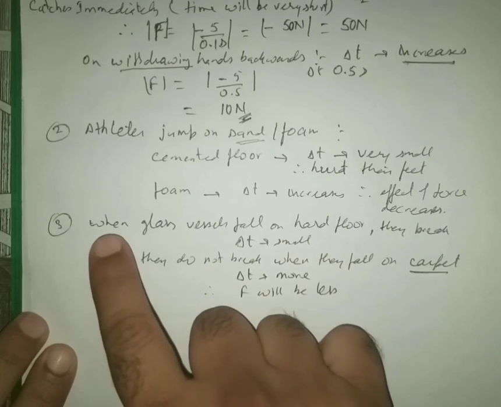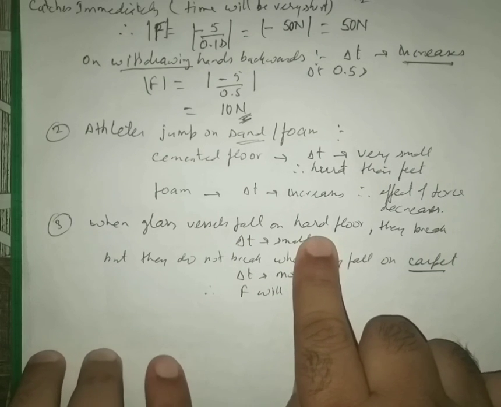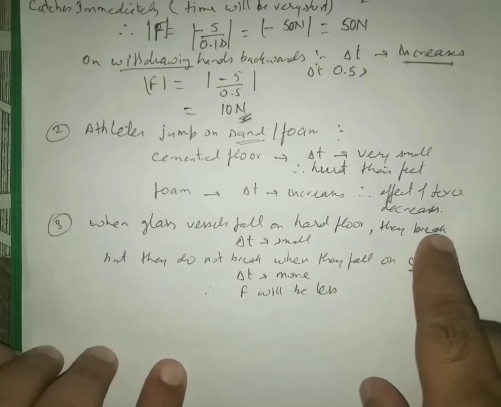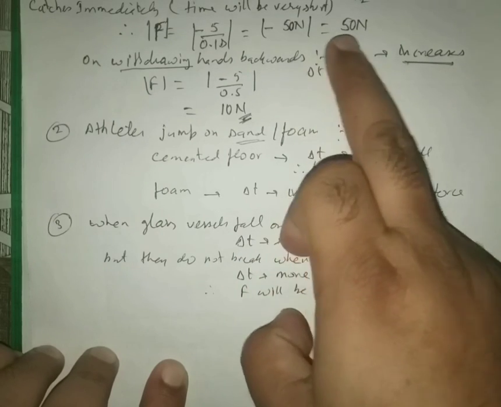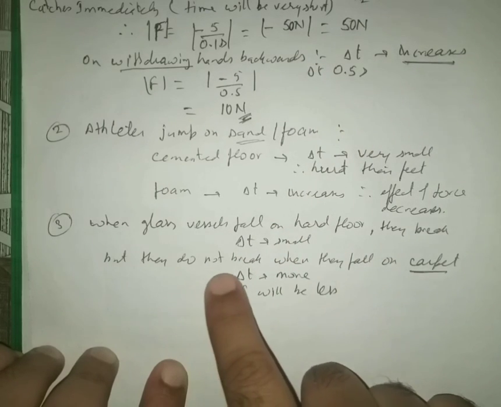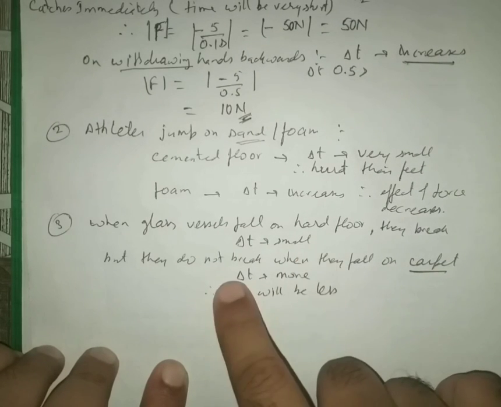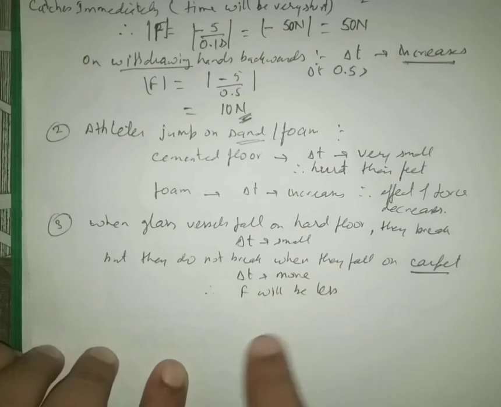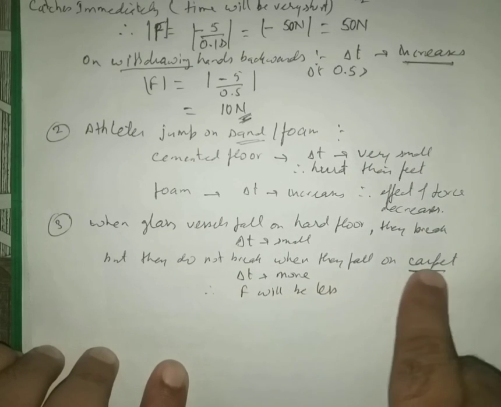Similarly, when a glass vessel falls on a very hard floor, it breaks because the time taken is very small, and due to the large effect of force it may break. But when it falls on the carpet or on the sand, it does not break because the time taken increases, so the effect of force also decreases.